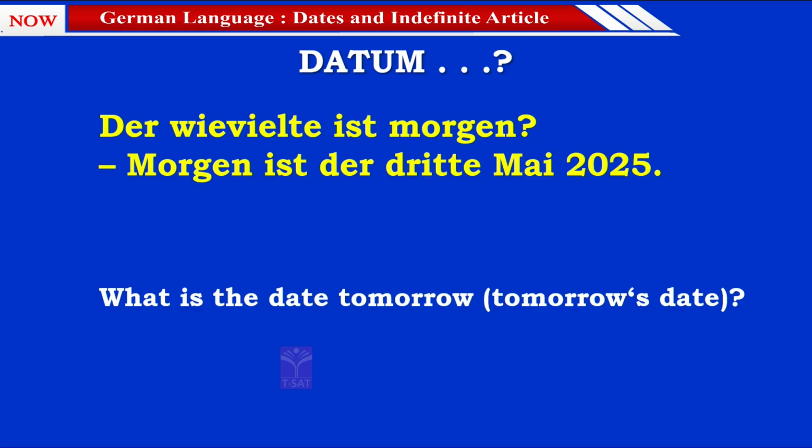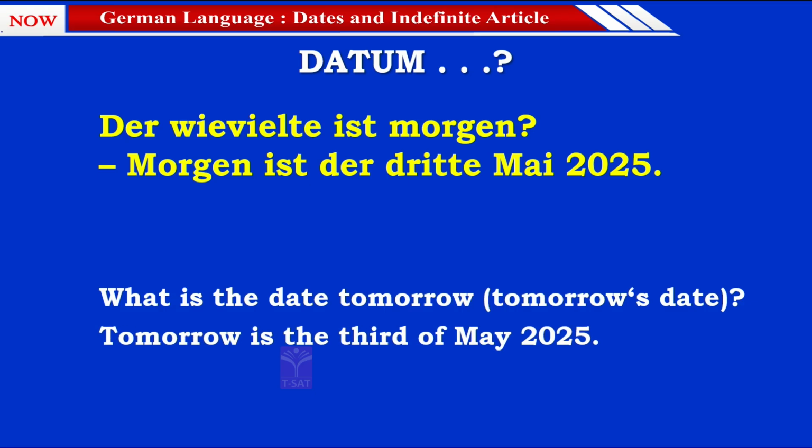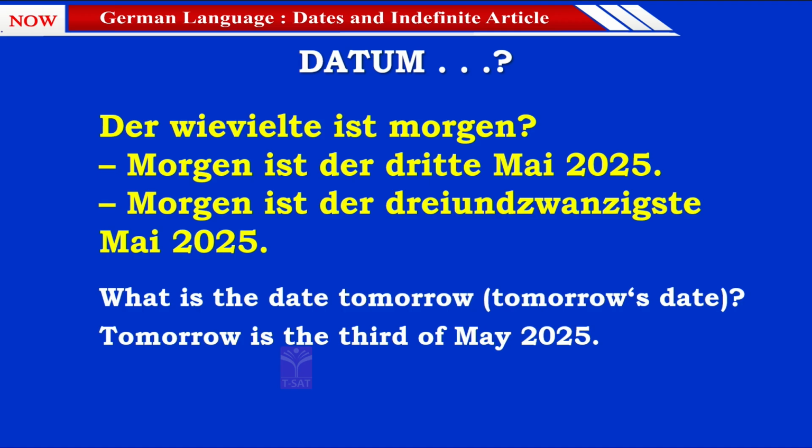Answer for this: Morgen ist der 3. Mai 2025. So tomorrow is the 3rd of May 2025. And with 20s also I was showing you the example.